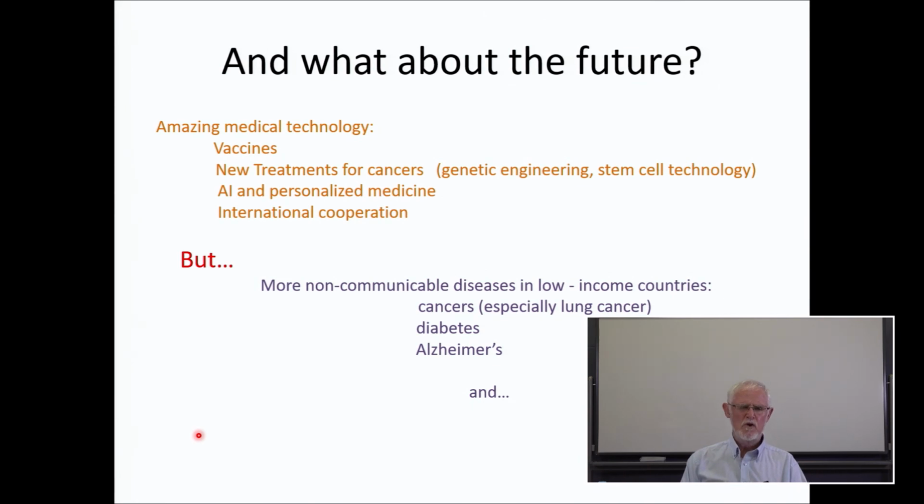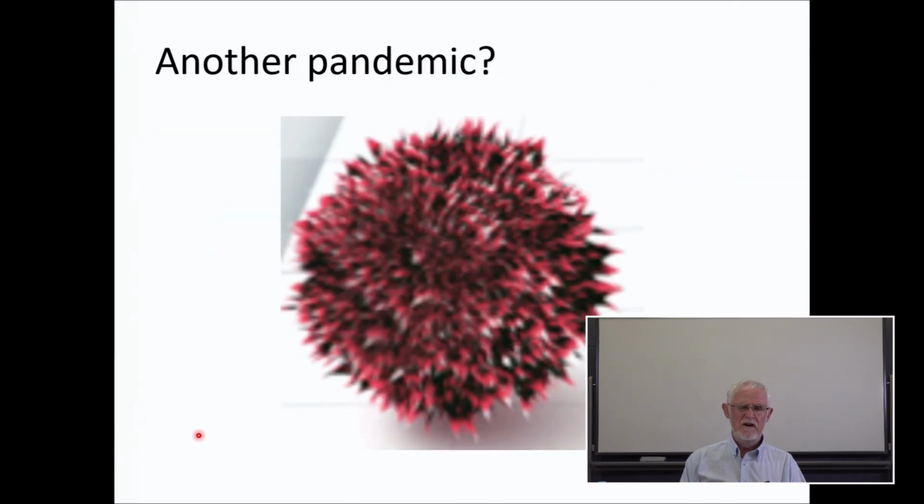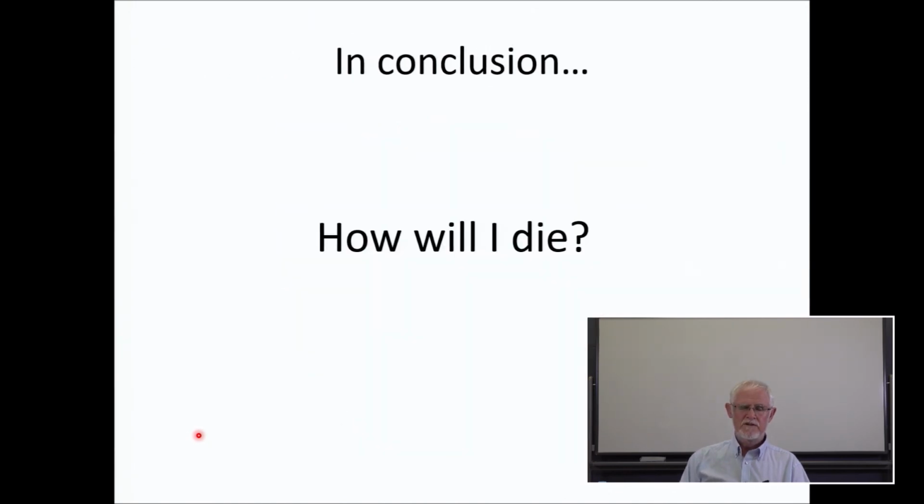But more non-communicable diseases in low-income countries, cancers, especially lung cancers from smoking, in poorer countries that have less strict controls over smoking, diabetes, Alzheimer's, and of course we should never forget another pandemic will come at some time in the future.